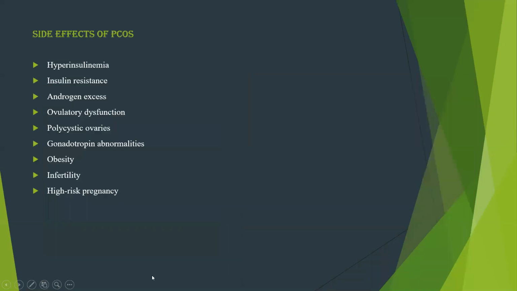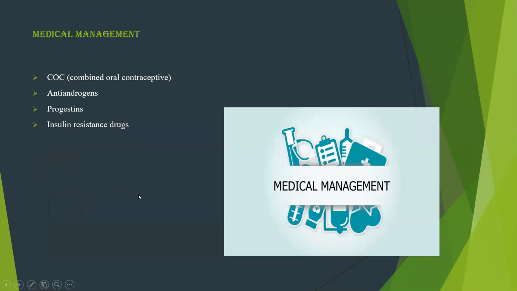Next slide. So next comes the side effects. So side effects include hyperinsulinemia, insulin resistance, excessive androgen secretion, ovulatory dysfunction, polycystic ovaries, gonadotropin abnormalities, which means imbalance between the luteinizing hormone and follicle stimulating hormone, obesity, infertility, and absolutely there is going to be high risk pregnancy. So these are the complications.